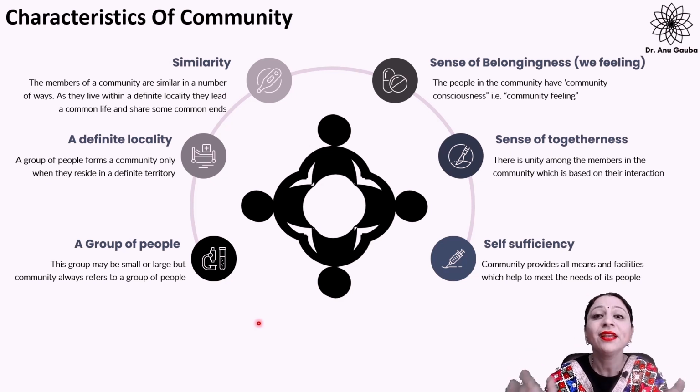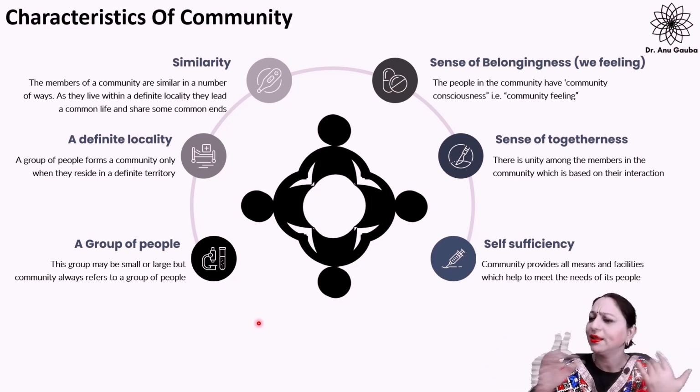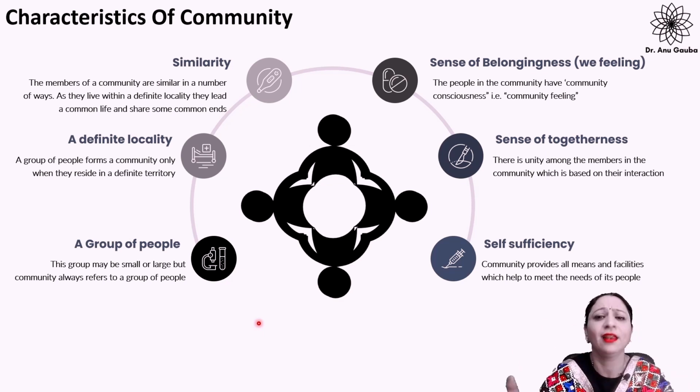Second is a definite locality. We have already discussed that a community is a group of people living together in a geographical area, whether they are living in a town, in a small city, or wherever they live. So when they live in a particular place, in a particular area, that comes under community.